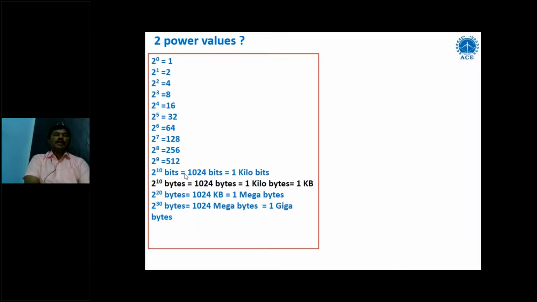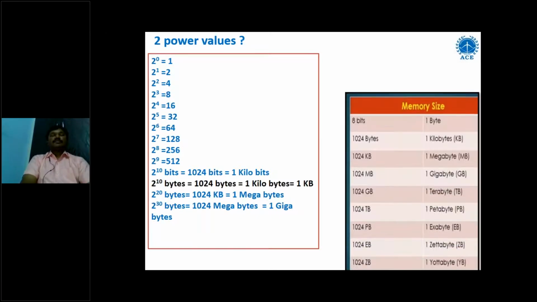1 kilobit means 1024 bits. 1 kilobyte means 1024 bytes. Why do we need to represent in terms of bytes? Because the data from the keyboard that we are giving is in ASCII format, and ASCII is an 8-bit format. So in the computer industry, they use this notation to represent the data.